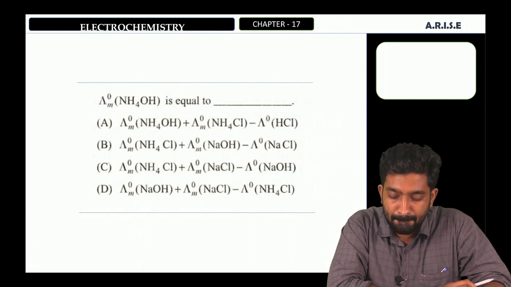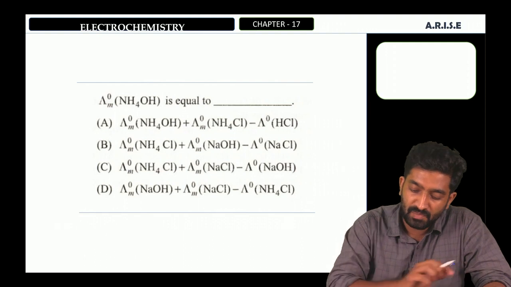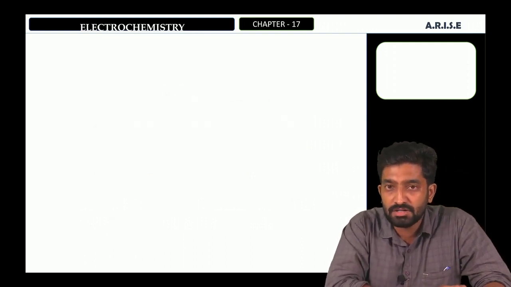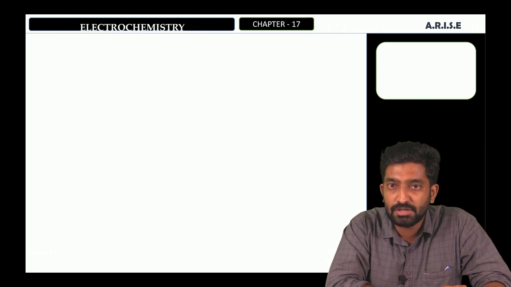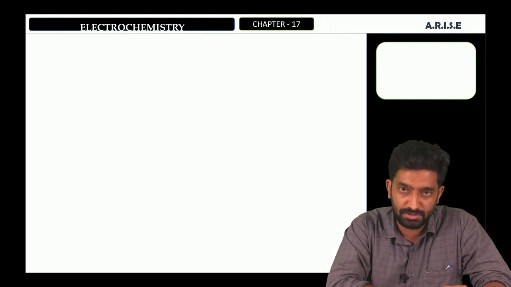Lambda 0m NH4OH is equal to... Okay, we need to find out the limiting molar conductivity of NH4OH, ammonium hydroxide. According to Kohlrausch's law, the limiting molar conductivity of an electrolyte is equal to the limiting molar conductivity of individual ions in the solution.